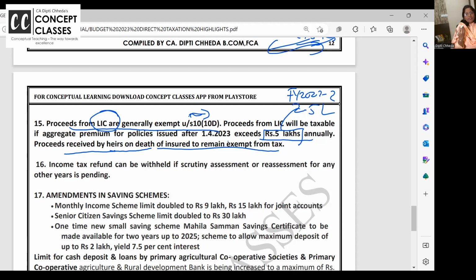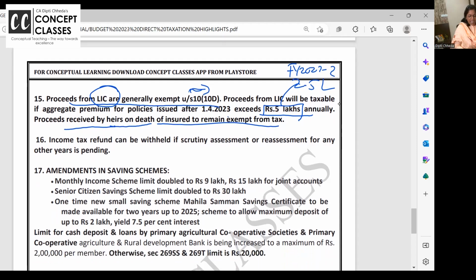Simple. But after 10 years, if I'm not there, and if my family members are receiving, it's still exempt. I hope it's clear. And a small amendment in refund is, until now, if I'm getting a refund for 1920, they will give. And if they want, they can demand more tax for this year.